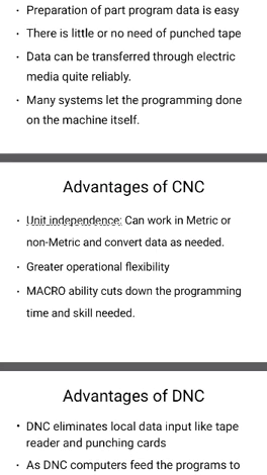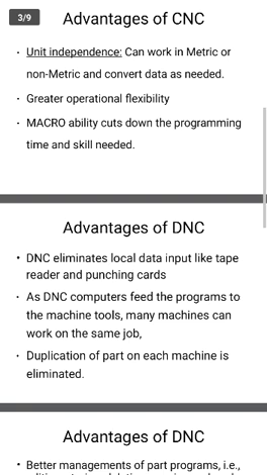High accuracy and repeatability. Whatever components we make have high accuracy. Reduced indirect and operating cost, so cost is very low. Complex shapes can be produced. We can make different typical shapes in the CNC machine. Reduced data reading errors. Any errors can also be reduced in the CNC machine. So those are the advantages of CNC.